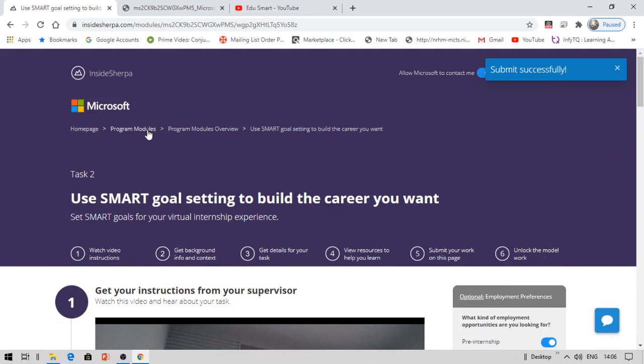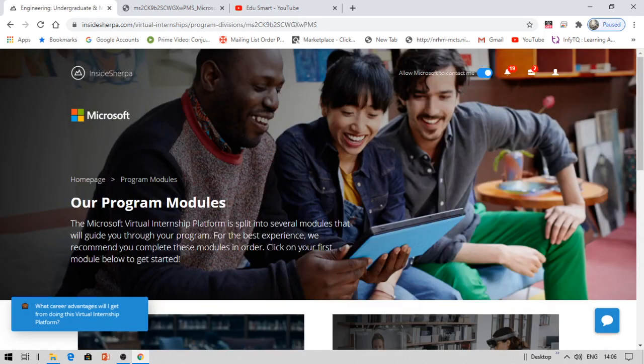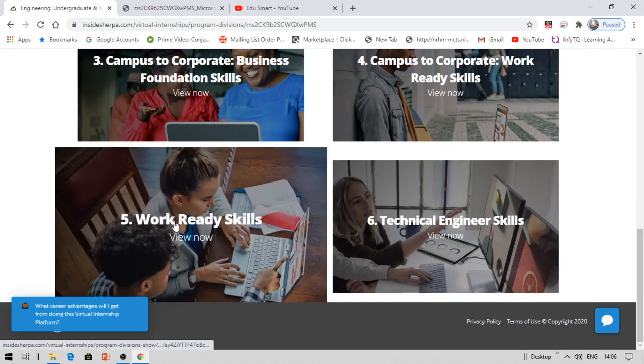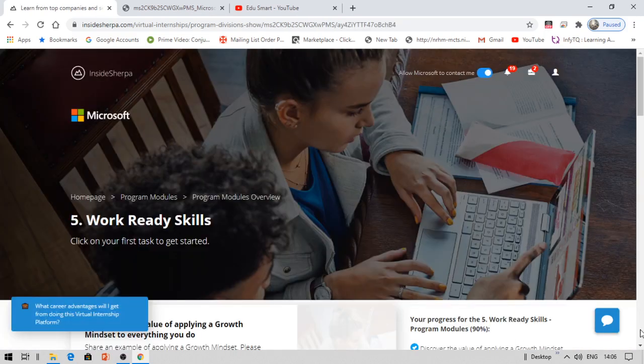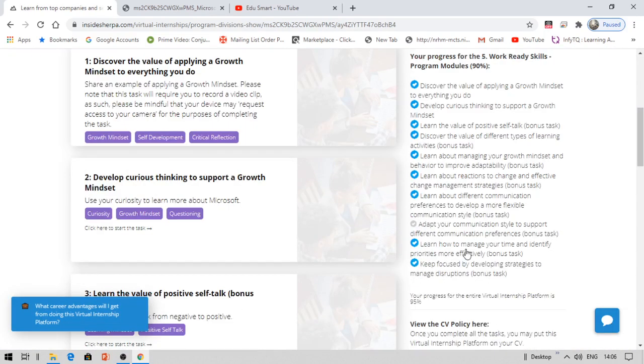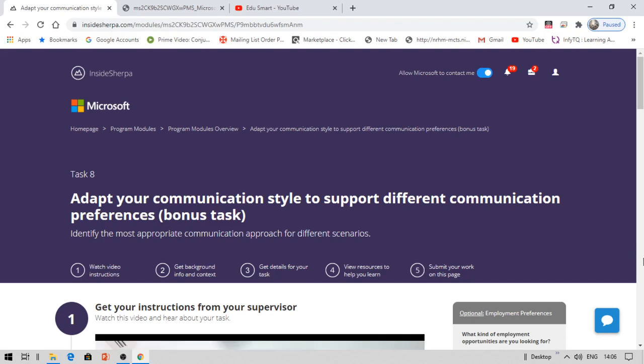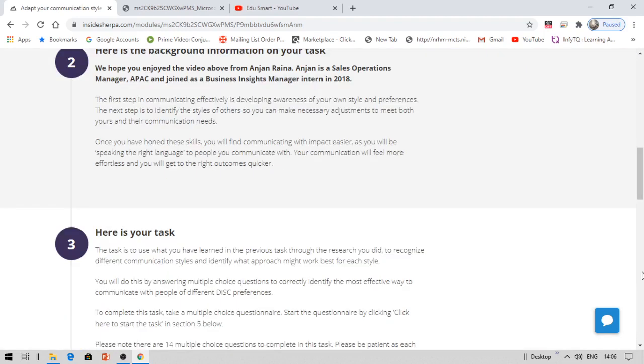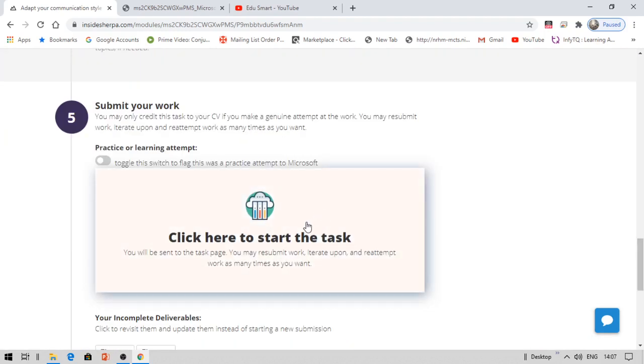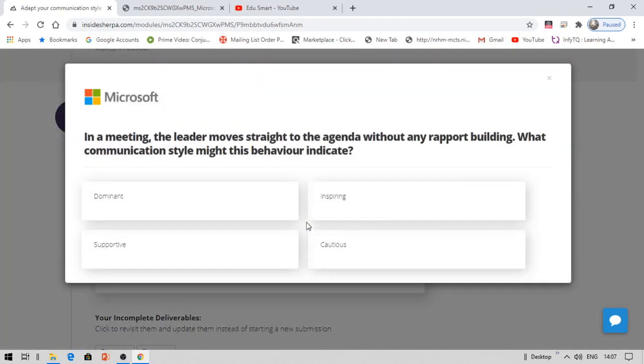Coming to another module that I wanted to discuss, this one, which is module 5, task 8. So this is task 8. I am going to provide the answers, so please do note the answers, only then you can get it. These are multiple choice questions. About 14 questions are there.